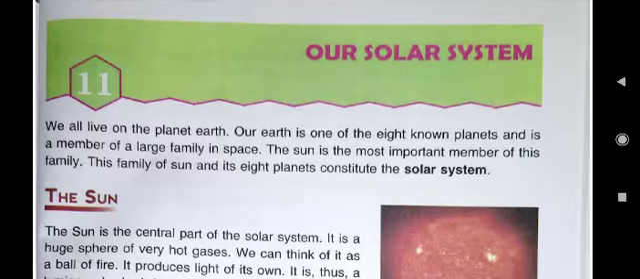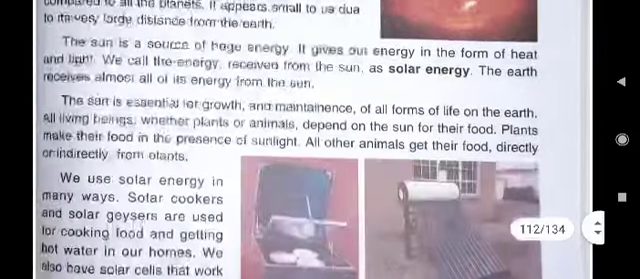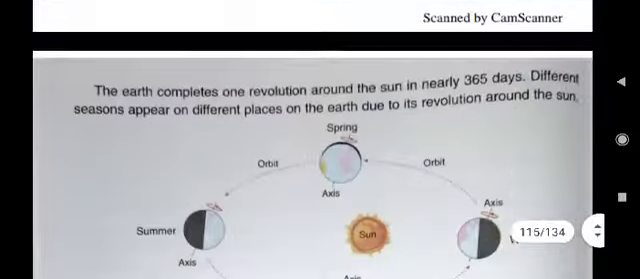Good morning, children. We were reading our solar system. In my previous class, I gave you the answers of A, B, C part, and today it's time to write the answers of D part. So just see which questions are in D part.